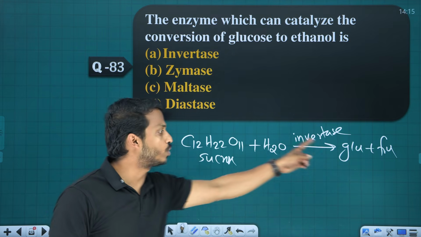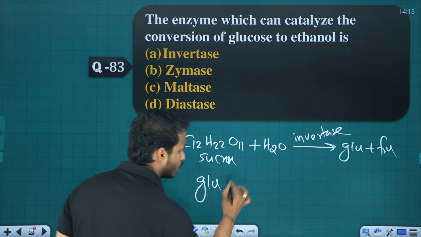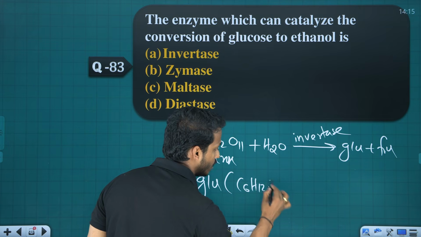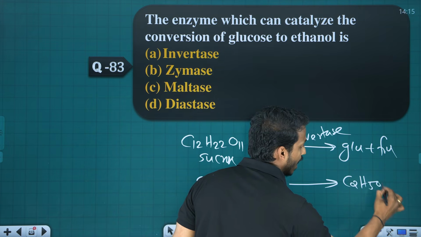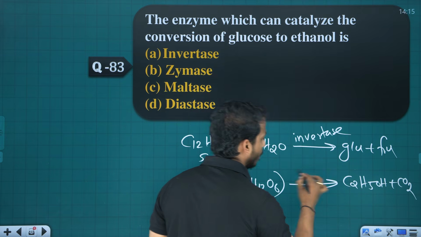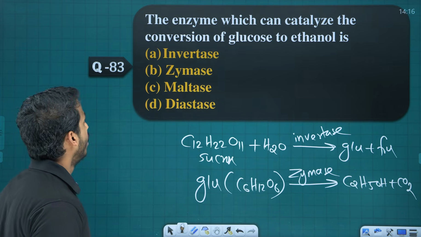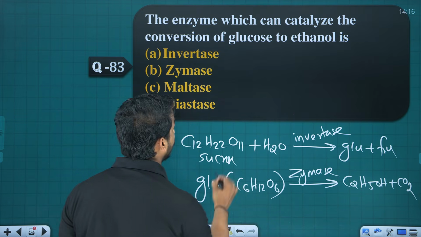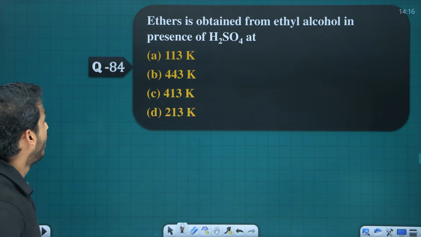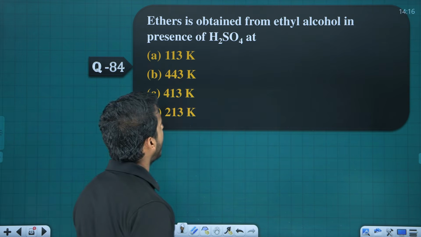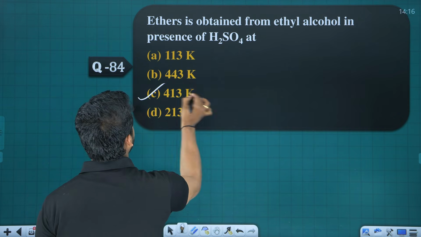Invertase converts sucrose into glucose and fructose. I am taking this glucose. What is glucose? C6H12O6. The glucose will convert into ethanol and carbon dioxide with the help of an enzyme called zymase. That is what they are asking here. The enzyme which can catalyze the conversion of glucose to ethanol is zymase. Now, ether is obtained from ethyl alcohol in presence of H2SO4 at 413 Kelvin.